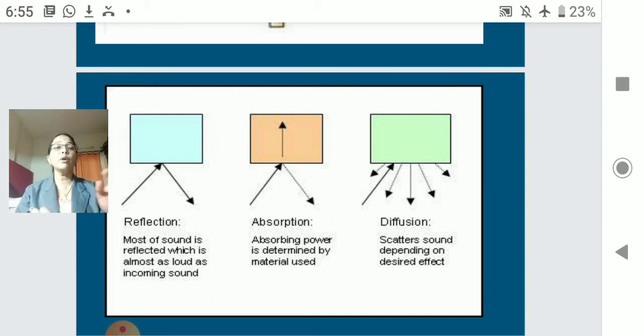Diffusion: if your wall is scattered, not a plain wall, or the surface is not plain, my sound will get diffused. It will get scattered and make some other sort of sound, not of the same volume. The volume of the reflected sound will also become low and the sound will get scattered, so that is called diffusion. For diffusion you require a rough surface.